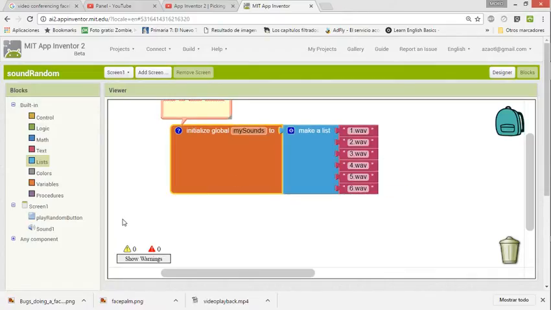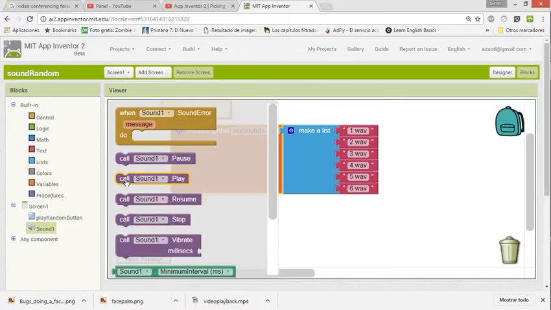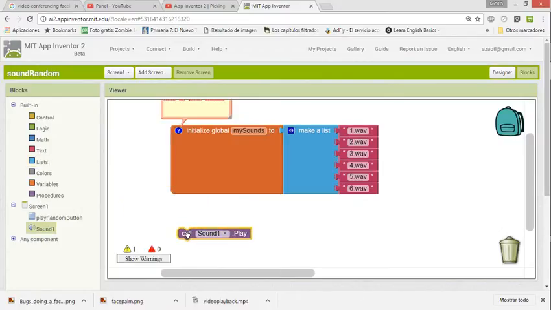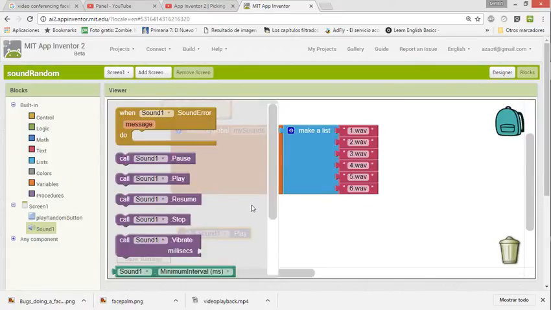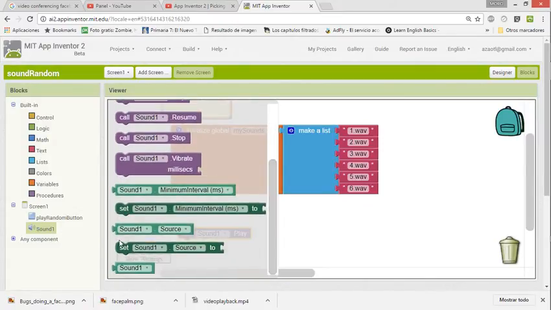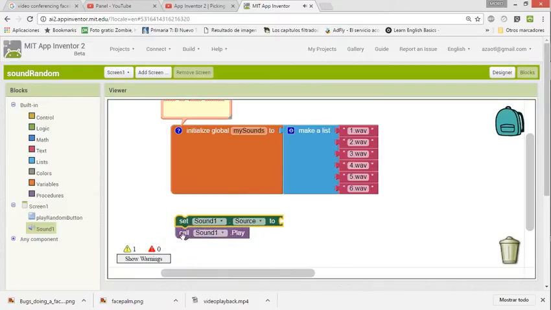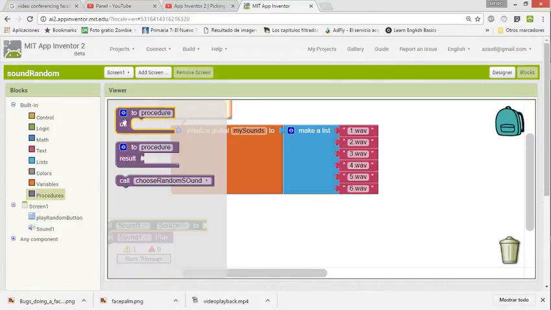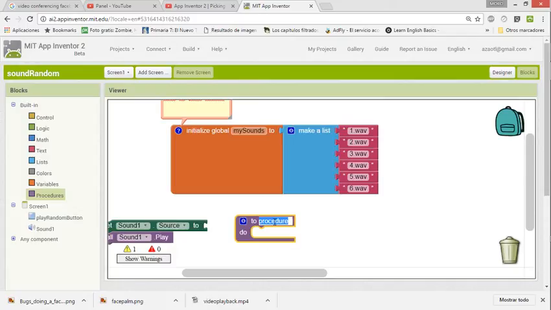Now we need to create a procedure to load the sound. Remember, when we have sounds in App Inventor, we need to set the source and then play the sound. This component is going to play, but you need to tell it first what sound it's going to play. That is why we use source and then we use play. Well, to create the procedure, we go here to procedures, we rename it to play random sound, and that's it.